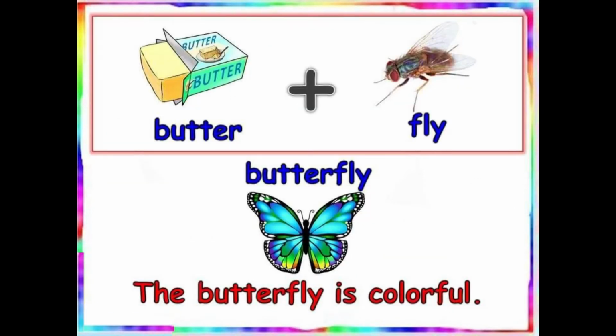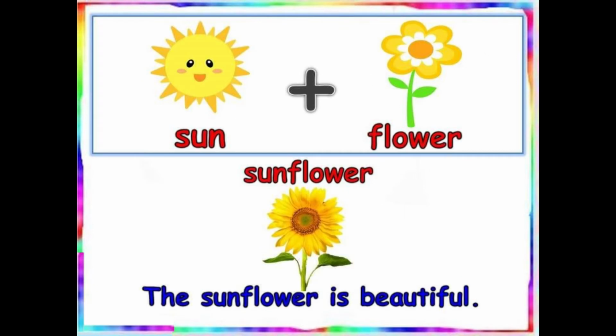Now see the word butterfly. Butterfly is made by adding the word butter and fly. Butter is something that we apply on the bread, whereas fly is an insect that we see sitting on the garbage or on some dirty places. But when we combine both the words together, we get butterfly. Butterfly is a type of an insect, and you can also frame a sentence using the word butterfly in it. The butterfly is colorful.